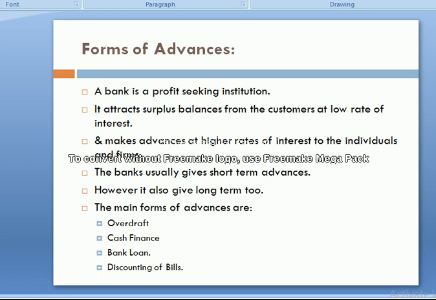When they save the money, it is channelized to borrowers through proper channels. There are different financial institutions which work as intermediaries, channelizing the funds from savers to borrowers. Bank is one of them.